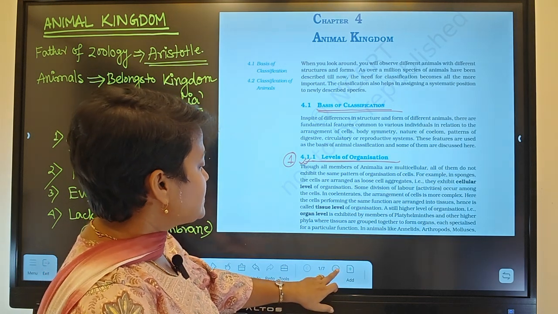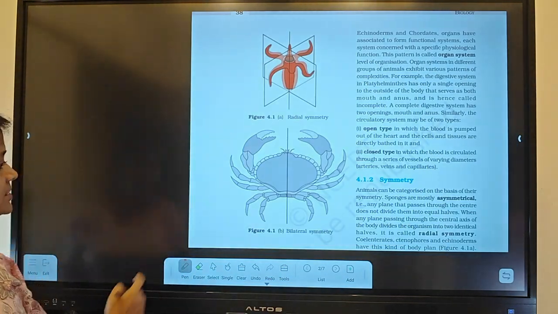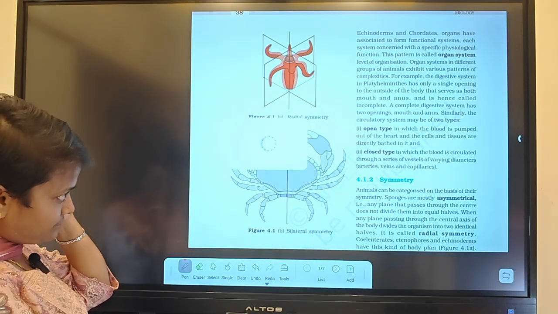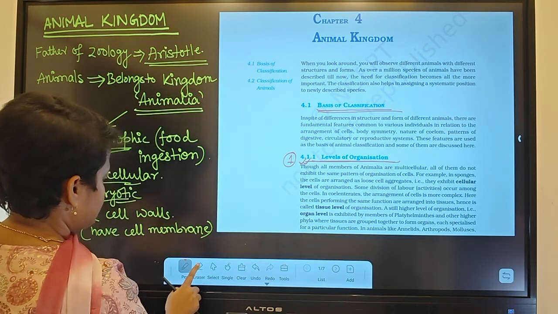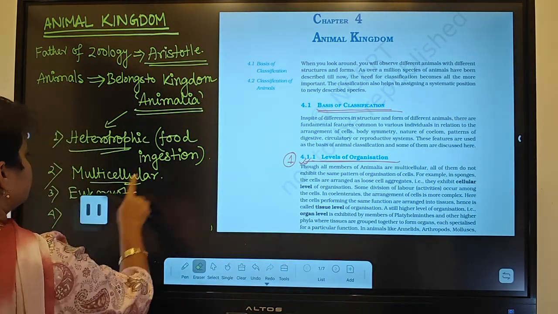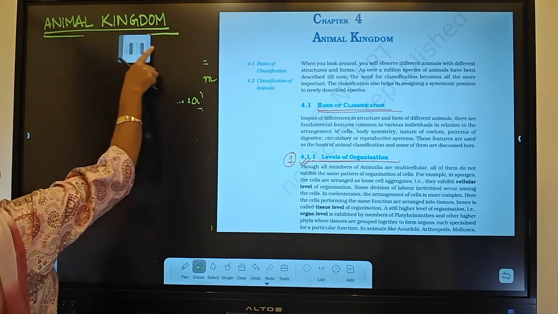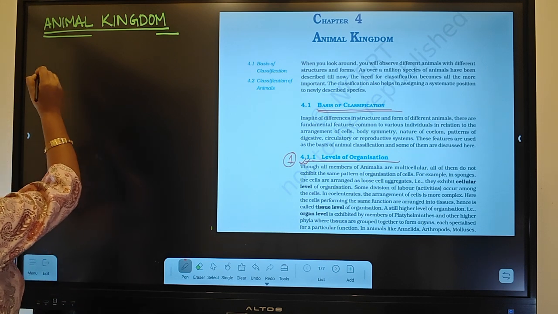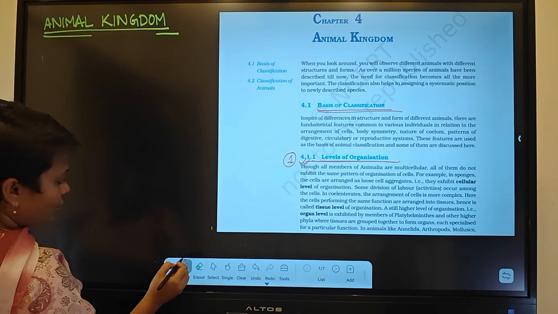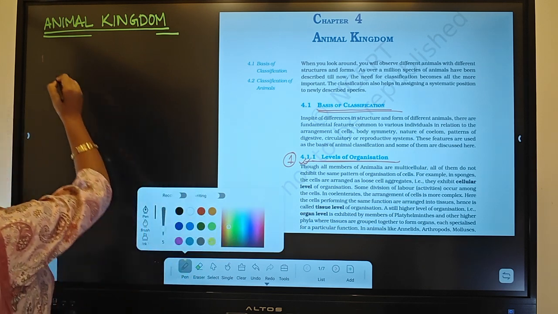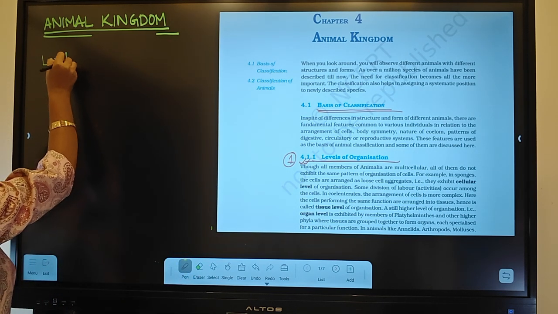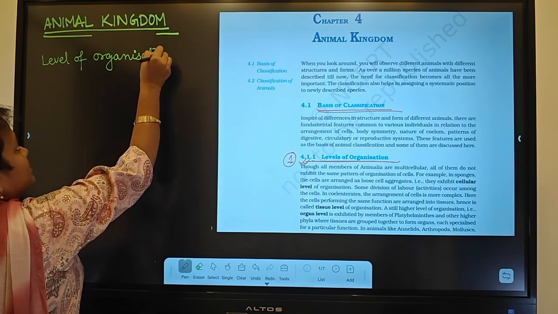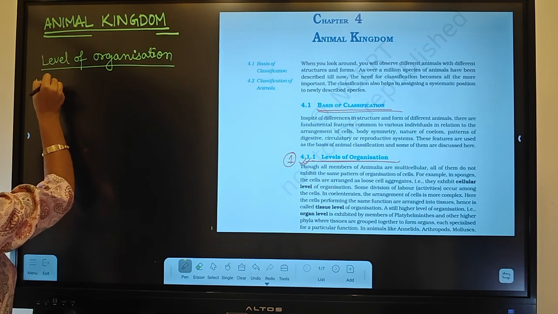Now, the first level of organization, this is the cellular level.